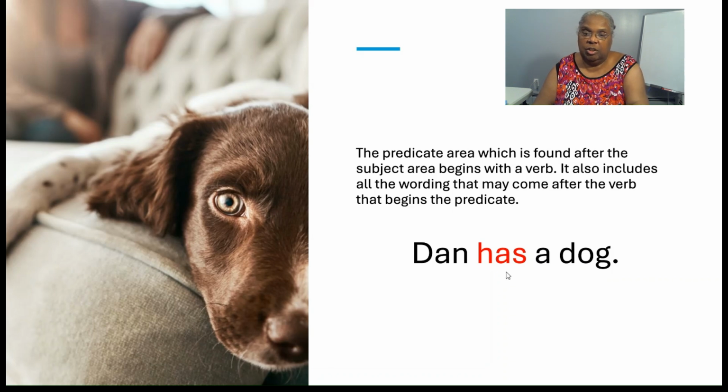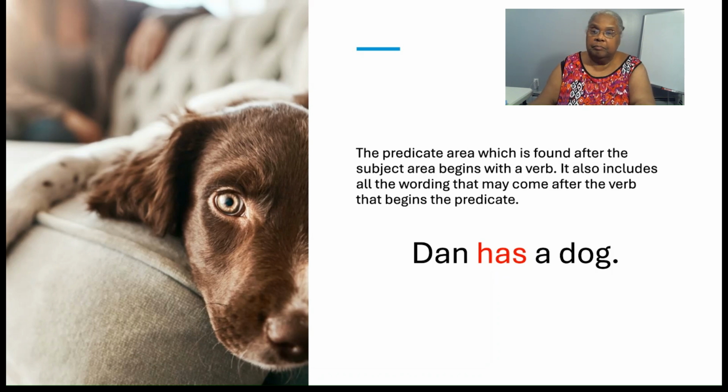In addition to the verb beginning the predicate, the verb has in the sentence Dan has a dog gives more information about Dan. The word has is a state of being verb that shows current possession. Therefore, it shows that Dan is experiencing ownership of the dog, which is currently happening in the present, a time that is now.